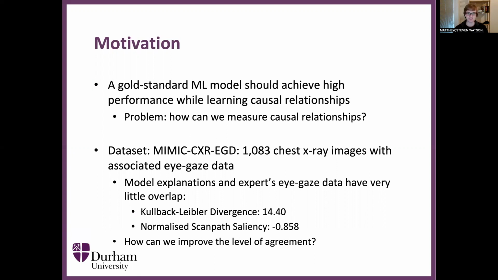And the authors of this dataset found that there's very little overlap between explanations from a model via techniques such as GradCam or SHAP and the expert's eye gaze data. And our own studies found that the KL divergence is extremely high at about 14, and the normalised Scanpath Saliency is very low at about minus 0.8. And what we wanted to do was study how we can improve this level of agreement.